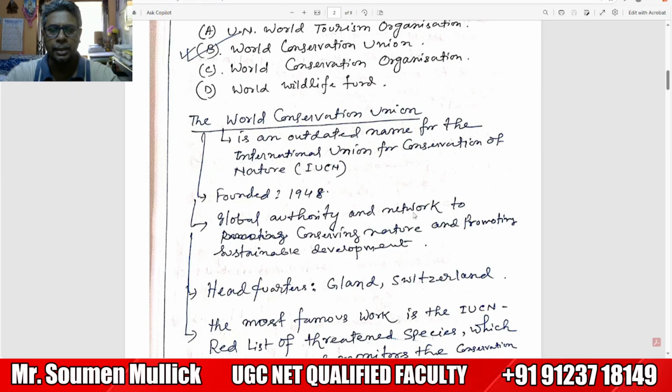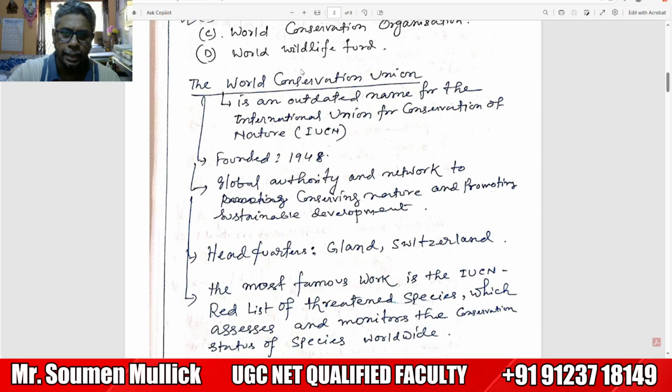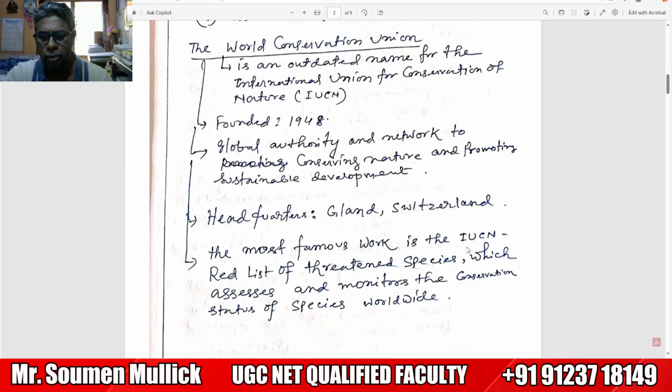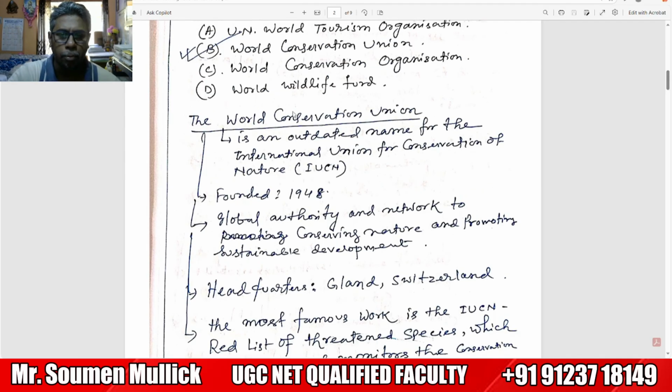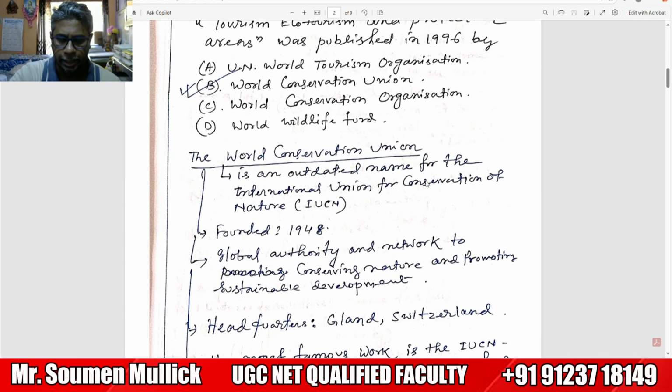IUCN was founded in 1948. It is a global authority network for conserving nature and promoting sustainable development. The headquarters of IUCN is in Gland, Switzerland, and the most famous work of IUCN is the Red List of Threatened Species, which assesses and monitors the conservation status of species worldwide. So these are our important topics about IUCN.